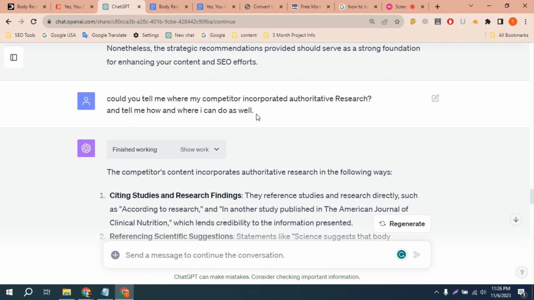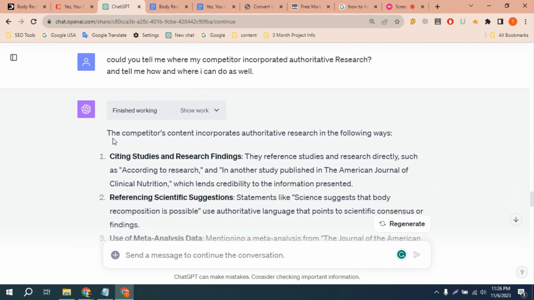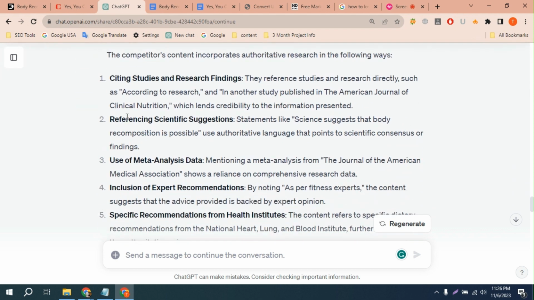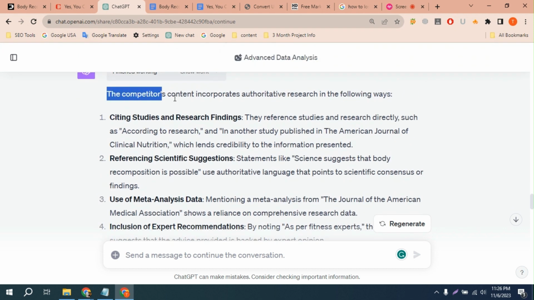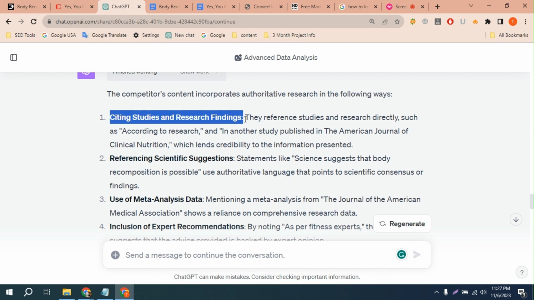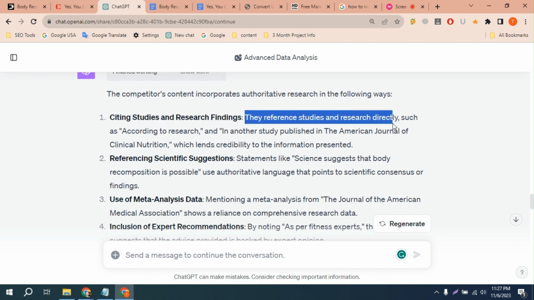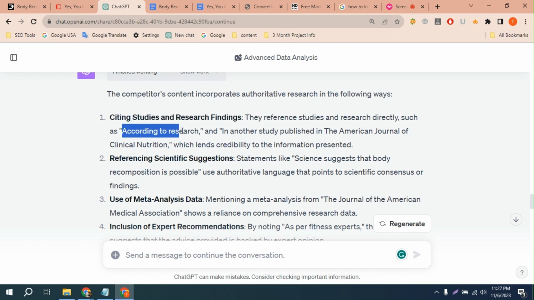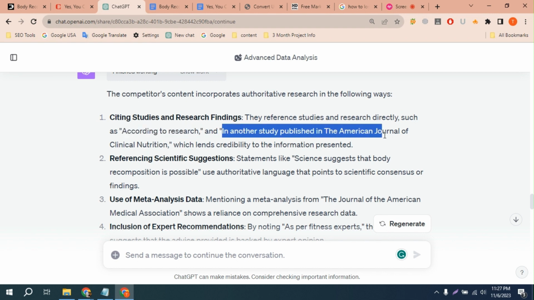And this is a mind-blowing thing, guys. Now it shows me where my competitor is citing studies and research. It says that the competitor content incorporates authoritative research in the following ways. Citing studies and research findings. They reference studies and research directly, such as "according to research," and in another, studies published in the American Journal of Clinical Nutrition.